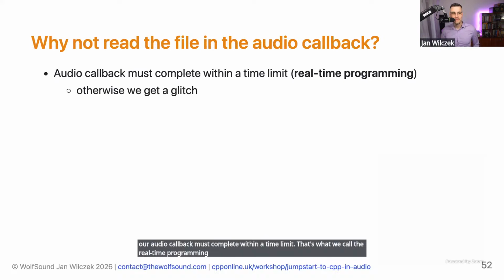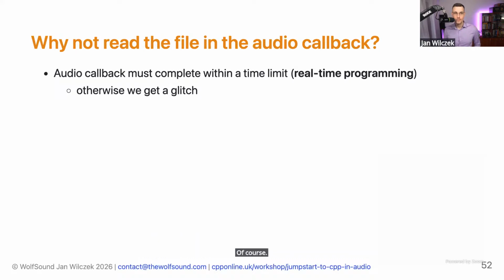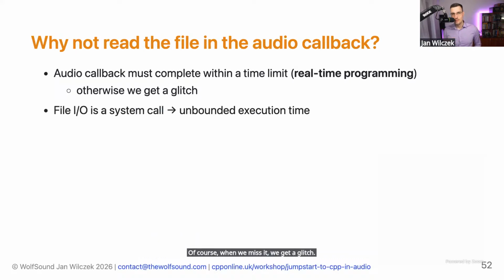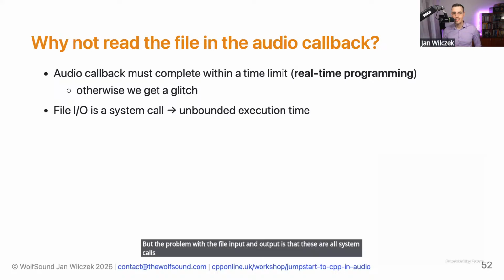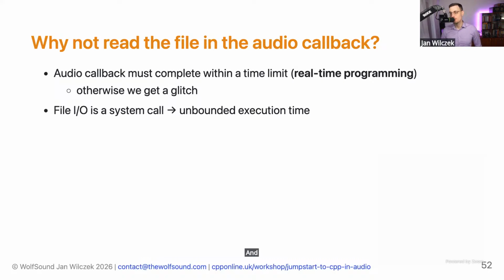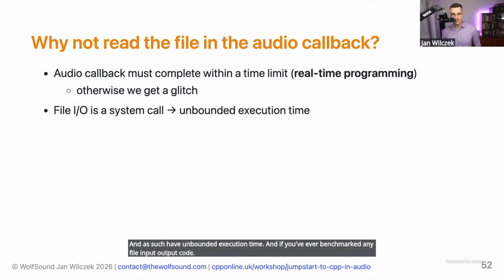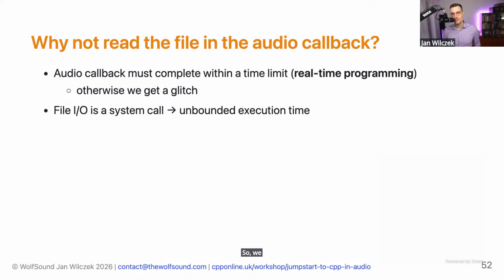And the problem, of course, when we miss it, we get a glitch. But the problem with file input and output is that these are all system calls, and as such have unbounded execution time. And if you've ever benchmarked any file input-output code, you know how slow it is. So we would definitely get a glitch if we try to read from a file in the audio callback.